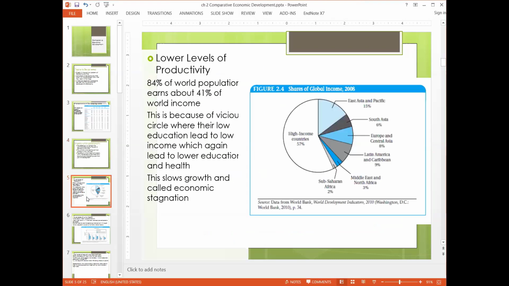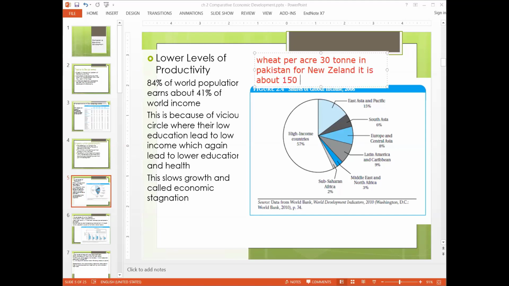Now we go towards the facts and figures. First of all, the first major problem of the developing countries is that they have low productivity. Today, what I recently found is that the wheat per acre productivity of Pakistan is around 30, but for New Zealand it is about 150.